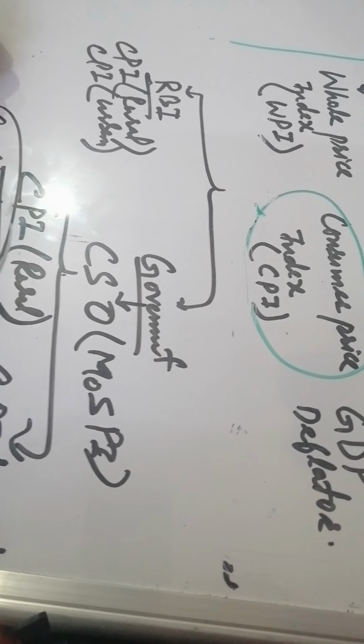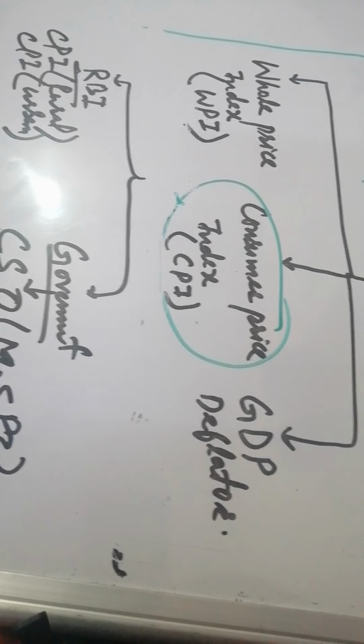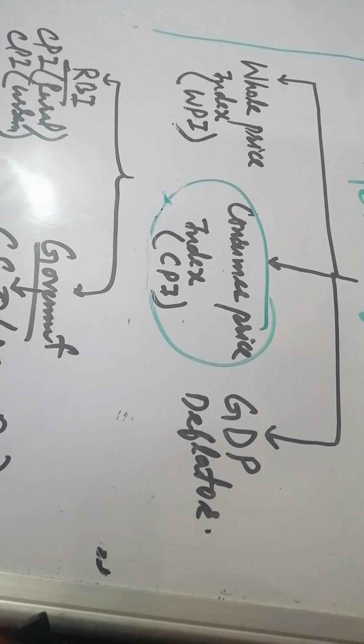So you have to keep these things in mind while you solve questions regarding the consumer price index or wholesale price index. These are the main things that we need to take into consideration.